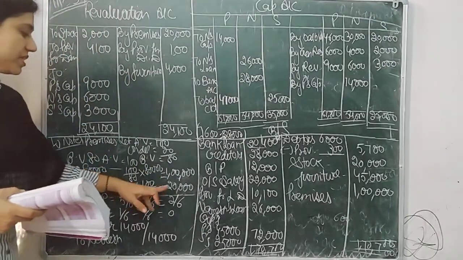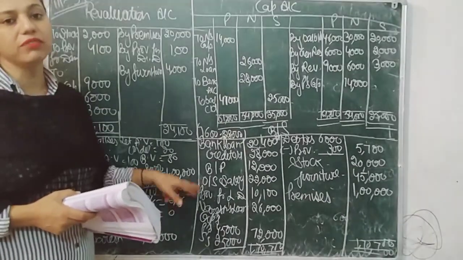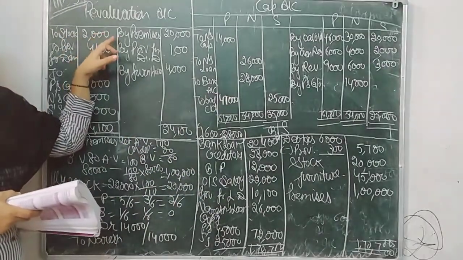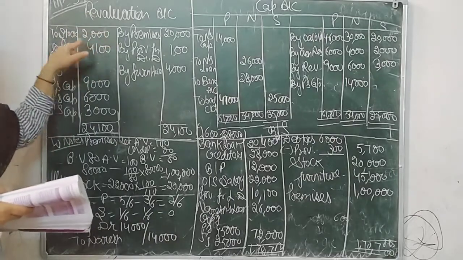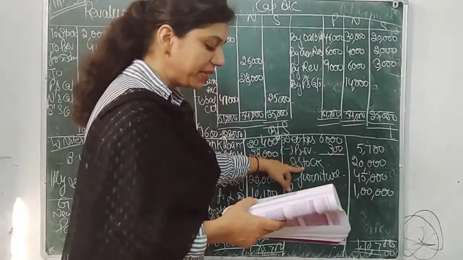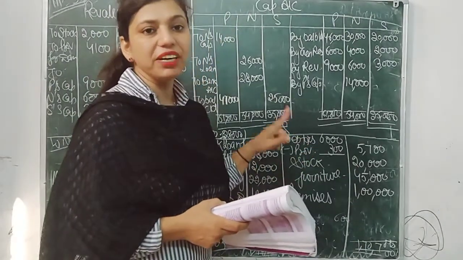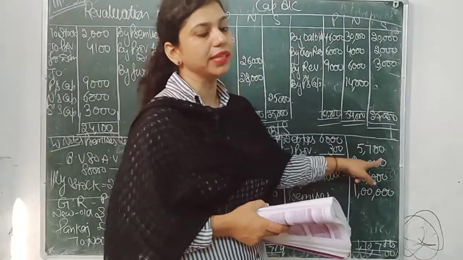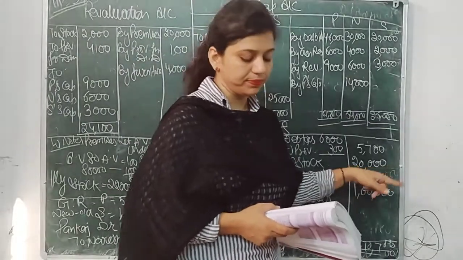So 10% of 20,000 is equal to 2,000. So stock is overvalued by 2,000. So stock is decreasing, so there is a loss. In the balance sheet it will be written as, previously it was given 22,000, now 22,000 minus 2,000 is equal to 20,000.